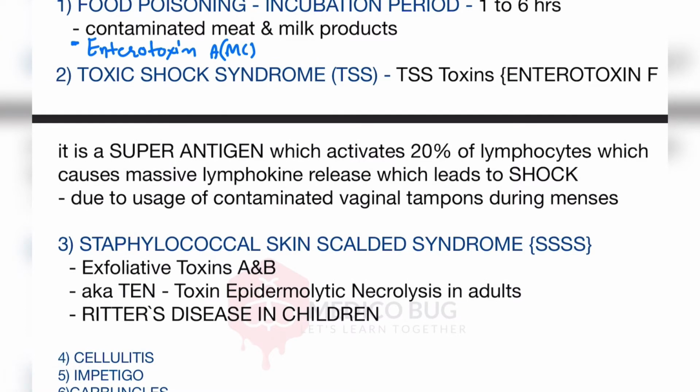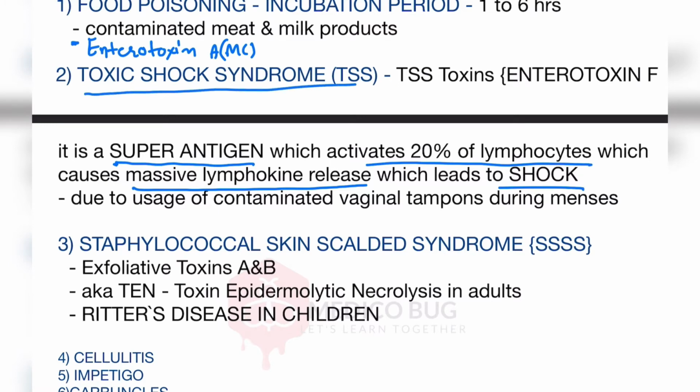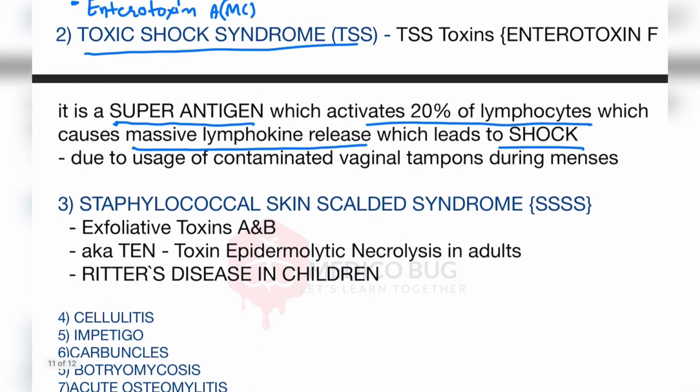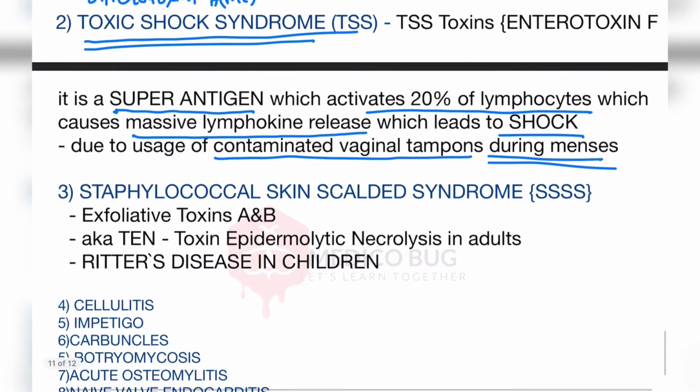TSS toxin is a superantigen which activates 20% of the lymphocytes and causes massive release of lymphokines, which leads to shock. That's why it is called toxic shock syndrome. It occurs due to contaminated vaginal tampons during menses. So if we use contaminated vaginal tampons, it can cause toxic shock syndrome. So that was toxic shock syndrome.